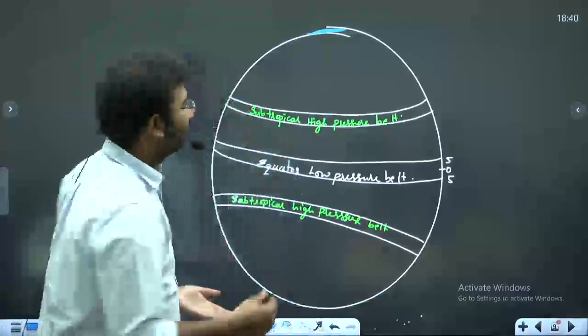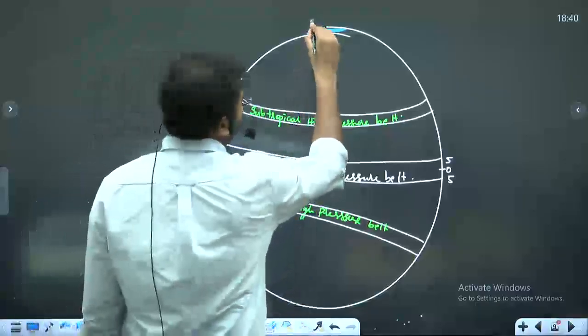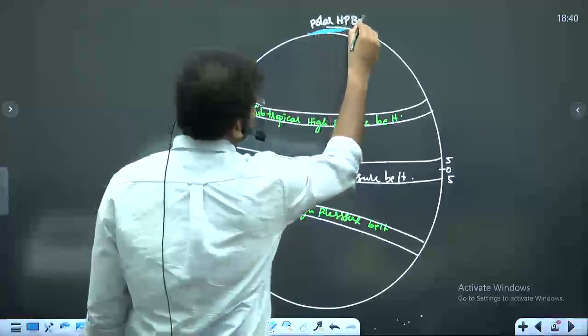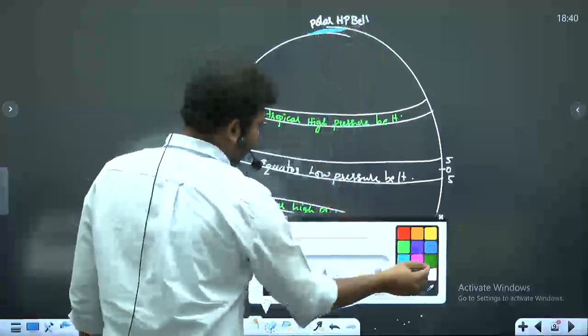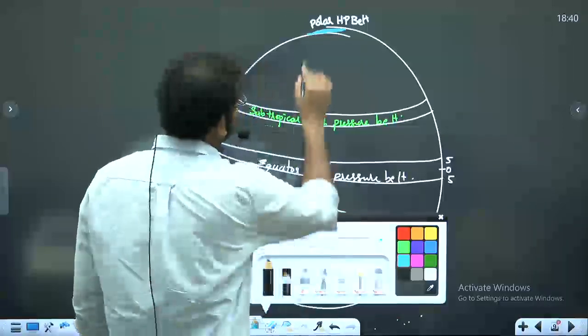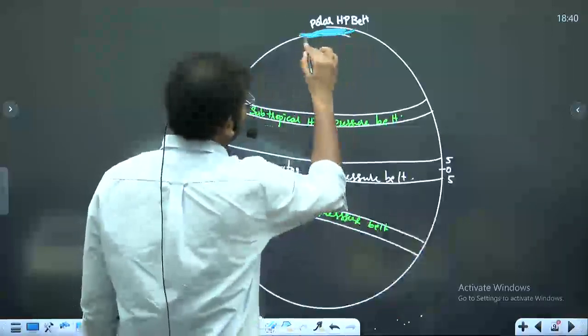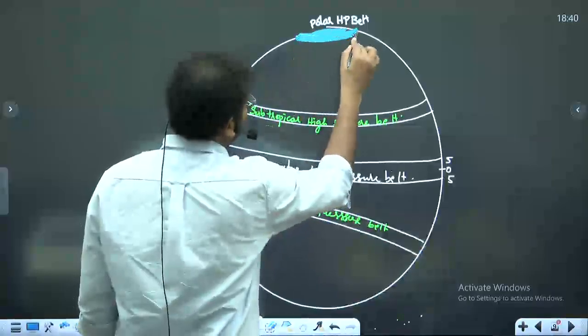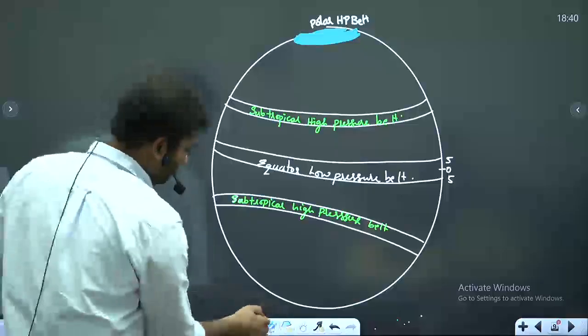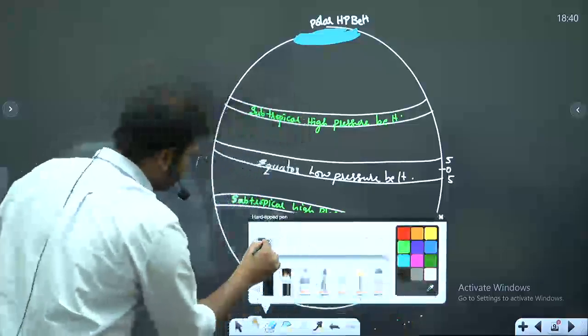High pressure. So, you call this the polar high pressure belt. Now, it is present near to the polar region, like this. Same case in the southern hemisphere also, you will find.